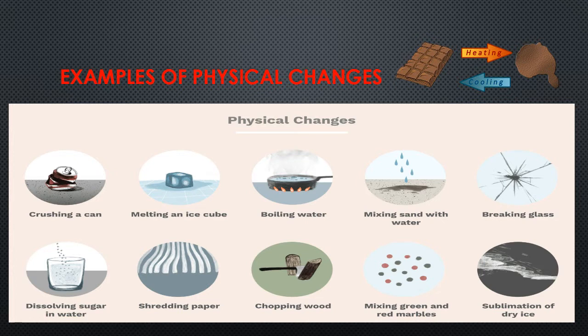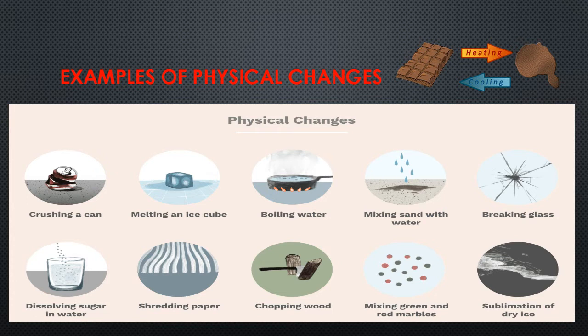In the second one, we can see melting an ice cube. So change in state from solid to liquid. Third example, boiling water. Again, change in state from liquid to gas. Fourth example, we can see mixing sand with water. If we mix sand with water, sand will not dissolve in water and we can easily separate sand from water. If we evaporate water, sand remains.